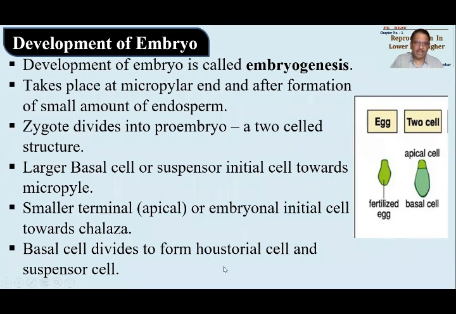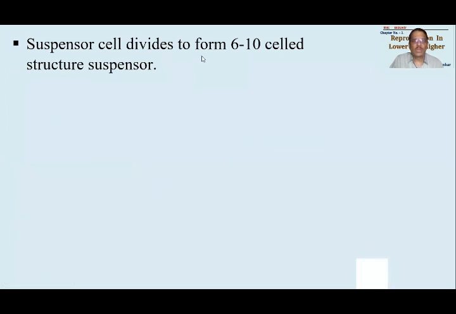It will start dividing and redividing so as to form the host cell and the suspensor cell. It becomes two again. Host cell means what? It will host, hold on to. And suspensor cell means what? It will make a chain. So the suspensor cell will divide so as to form an 8 to 10 celled structure, a small chain-like structure. This structure will be called the suspensor.